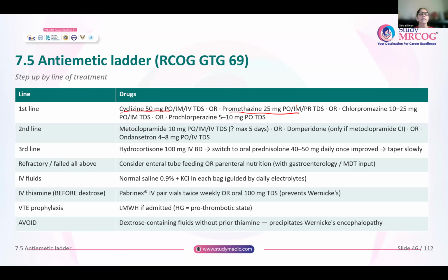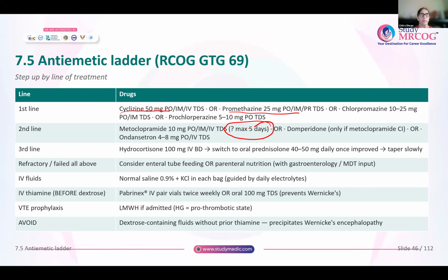Older guidelines said that metoclopramide should not be given for more than 5 days. The new guideline says if the woman is responding to metoclopramide, there is no harm in continuing it for more than 5 days also. But one thing you have to be very careful with metoclopramide: always rule out any liver disease. In those patients, you will not give metoclopramide. And also if she develops extrapyramidal symptoms with metoclopramide, then you will not give it.